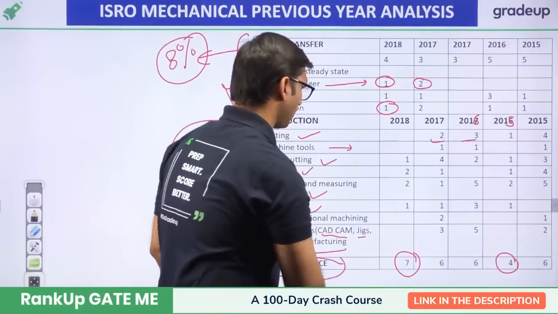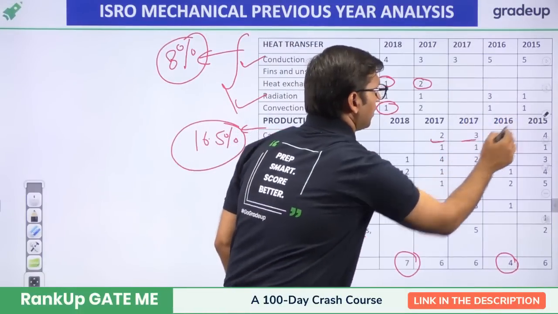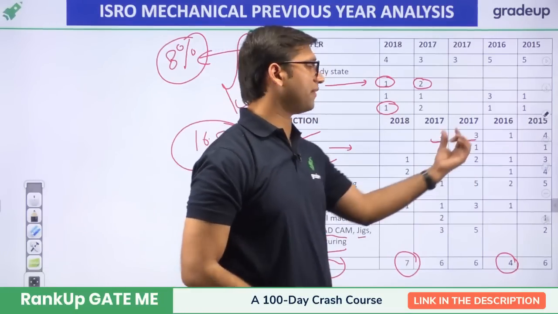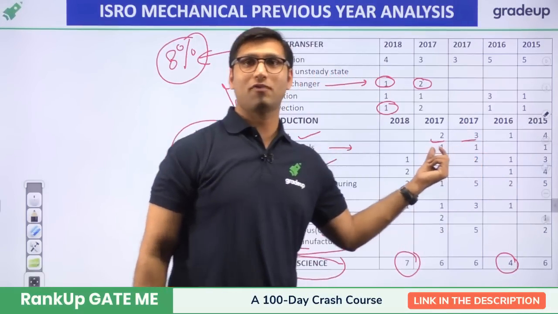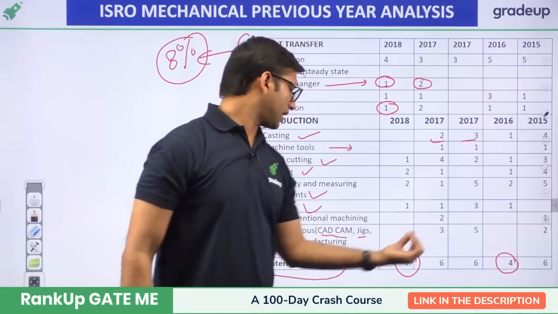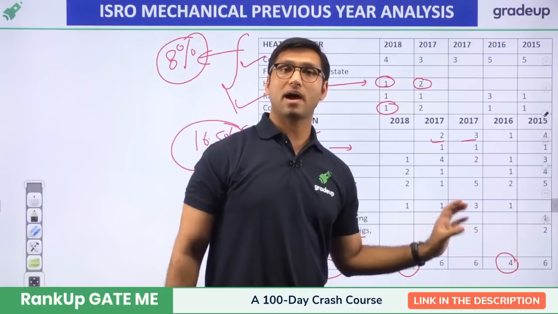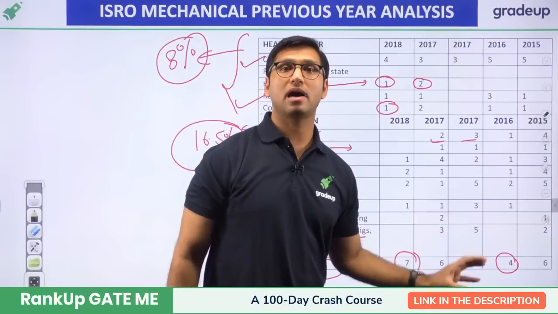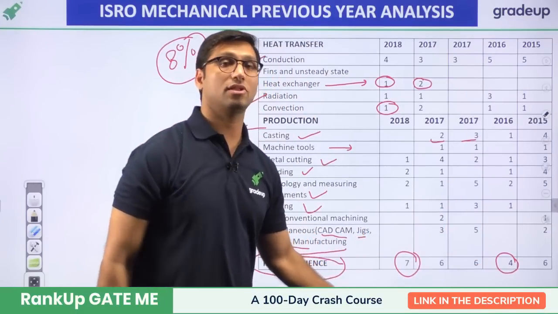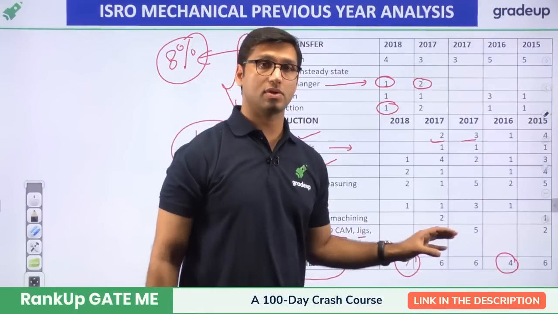Oh, sorry for that. That will be 17 itself. In 17 there were 2 papers, and then 16 and 15. So you can see that material science has at least 12 marks minimum and maximum 21 marks. Material science individually also has a very good weightage in the ISRO exam.